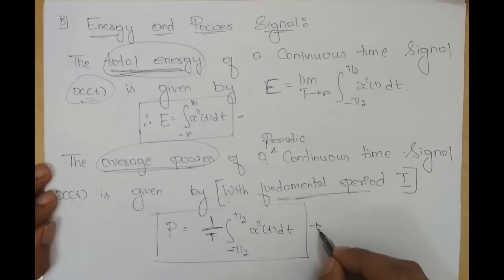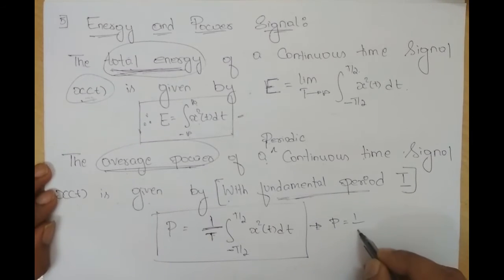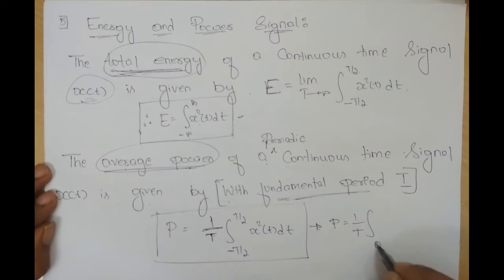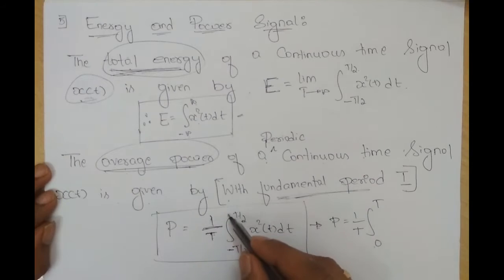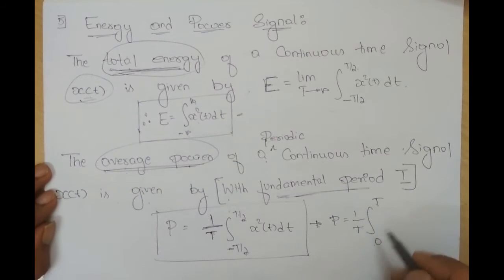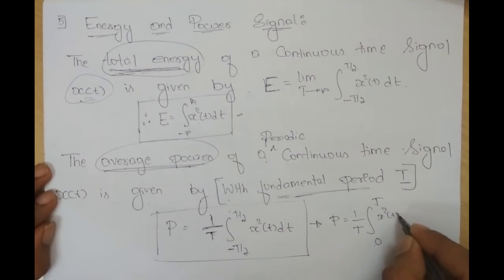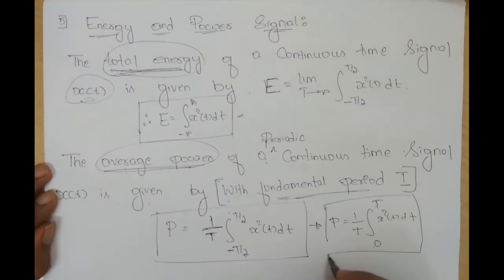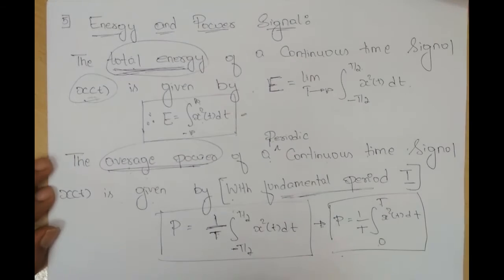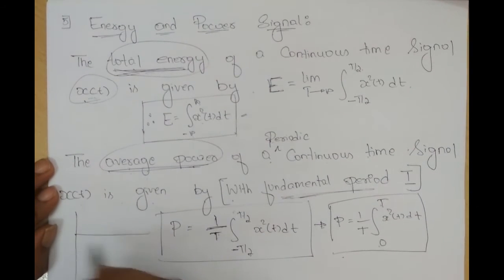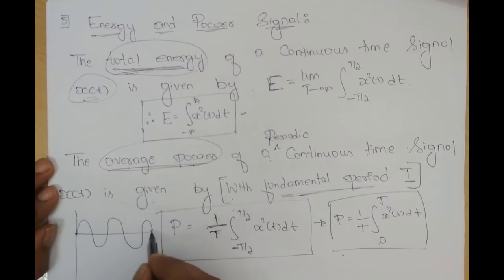I can also write this as P is equal to 1 by T times the integral from 0 to T of x square of t dt. Instead of taking from minus T by 2 to T by 2, you just take from 0 to T. In this case also, I will be covering exactly one period. So both equations hold good. Let me just try to convince you with a sine wave.